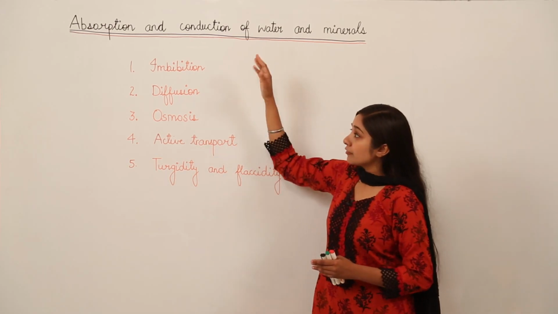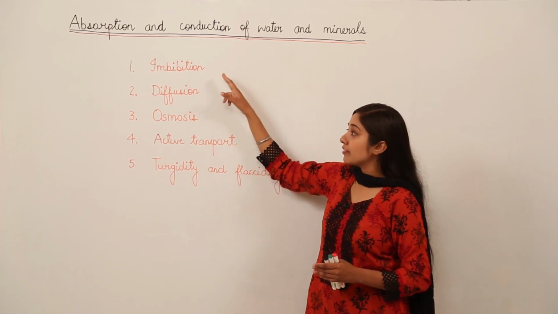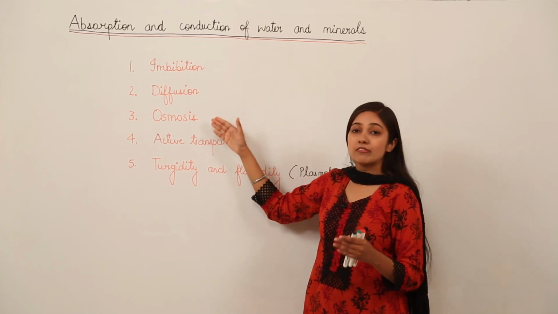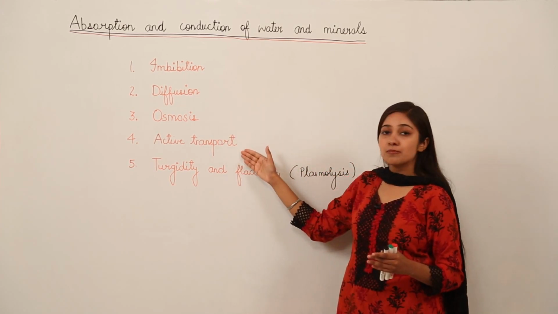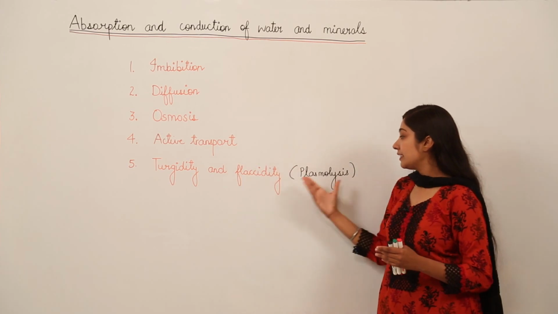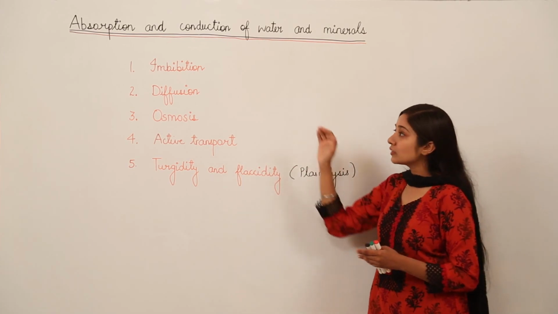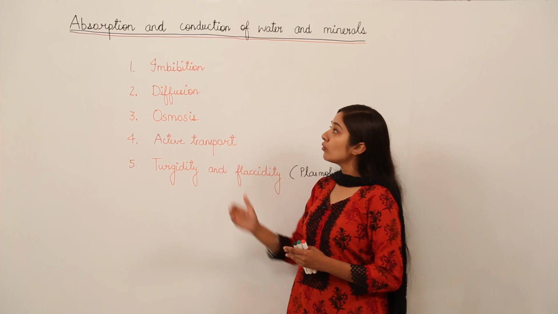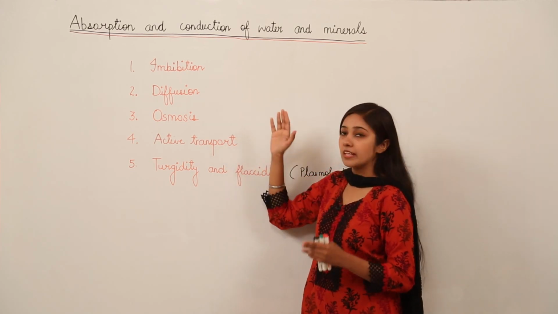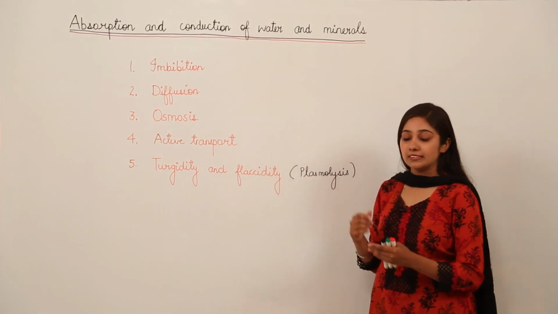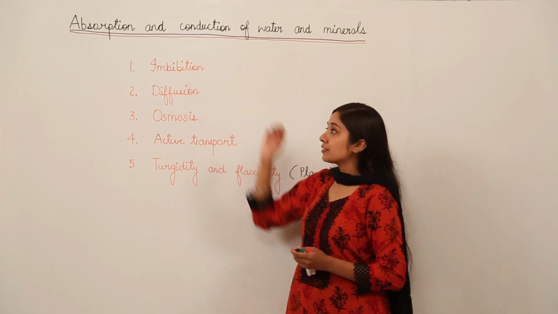As you can see, the first process is imbibition, then we have diffusion, then osmosis, active transport, turgidity and flaccidity, which is also known as plasmolysis. We'll discuss one by one. We'll give a brief overview of what imbibition, diffusion, osmosis, active transport and plasmolysis are. Okay, let's start with imbibition.